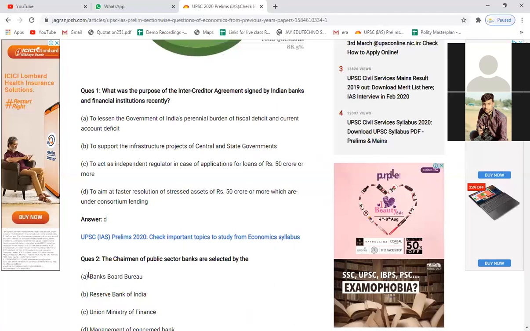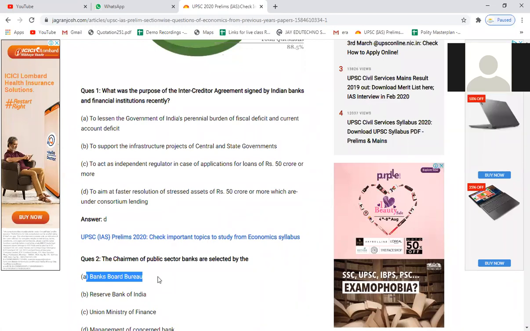Now two options remain: Bank Board Bureau and Reserve Bank of India. In the exam you may mark RBI or Bank Board Bureau, but a separate board is created for the appointment of the chairman and other directors of the public sector bank, and that is why the answer is Bank Board Bureau. Again, this question was asked because it was in the newspaper. The Indian Express explained page explained how the chairman and directors of the public sector banks are selected, and on that basis it would have been very easy to find the answer to this 2019 question, right?